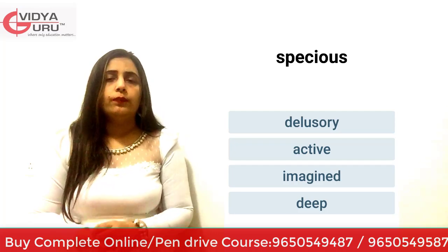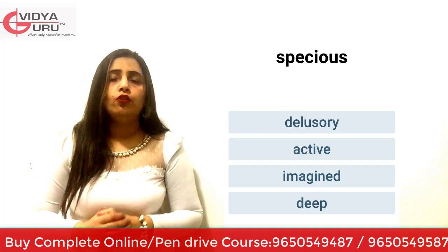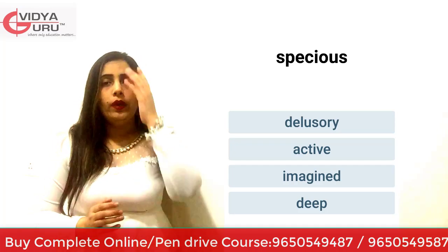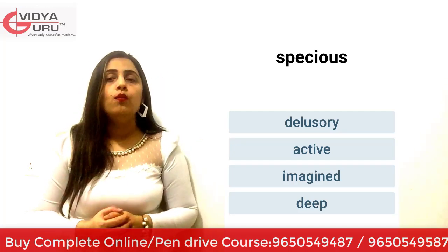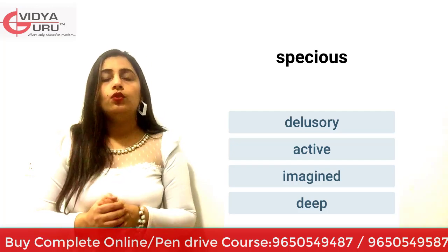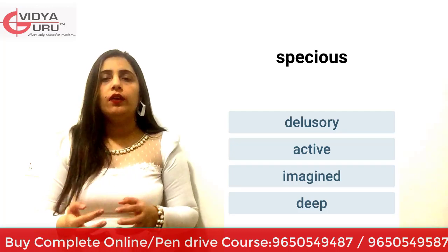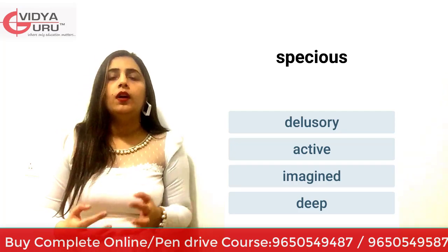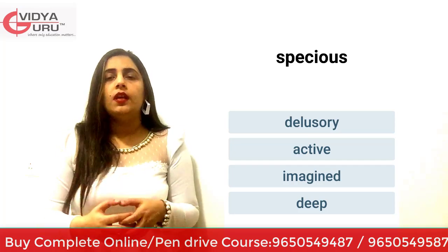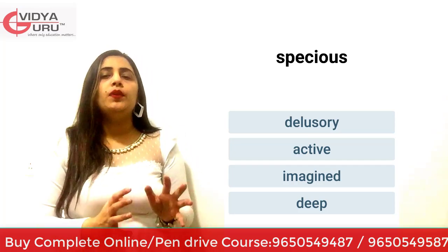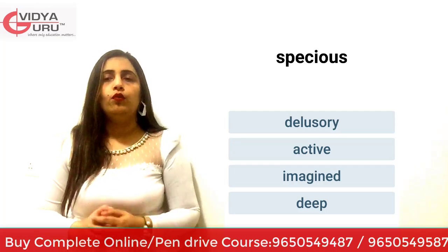That is specious. When I use it in a sentence, I can say that Nancy always has a specious story on why her homework wasn't done. Kids generally do that. If they actually don't accomplish the task which is given, if they haven't completed their homework, they start making false stories, specious stories. And Nancy always has a specious story. That means she has a false story. Let's move to the other word.